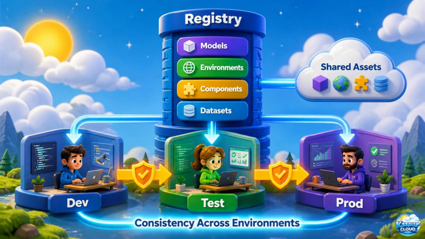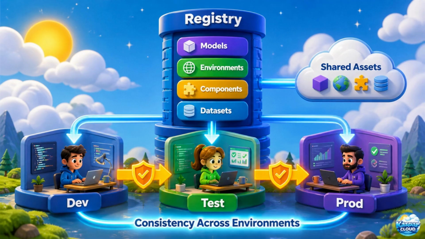Azure Machine Learning registries extend asset management beyond a single workspace. Registries can centrally store and share models, environments, components, and other reusable machine learning assets across multiple workspaces and regions. This is important because many organizations separate development, testing, staging, and production environments for security, compliance, operational governance, or billing reasons. A model may be trained in one workspace, validated in another, and then deployed into production from a centralized registry.